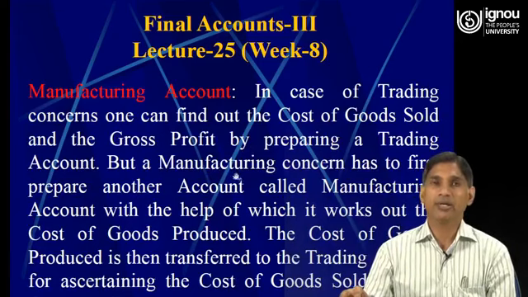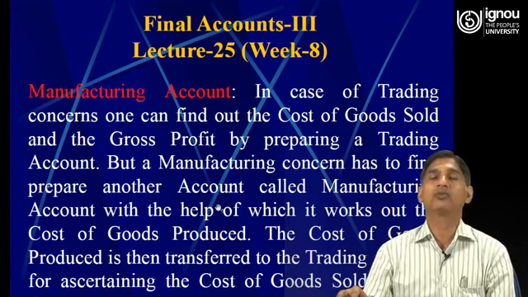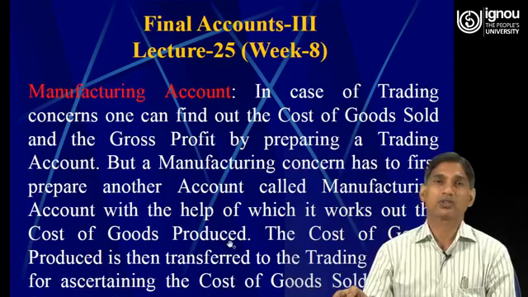But a manufacturing concern has to first prepare another account called manufacturing account, with the help of which it works out the cost of goods produced. So, this is the difference between trading account and manufacturing account. So, if we prepare manufacturing account, we can easily come to know about the cost of goods produced.